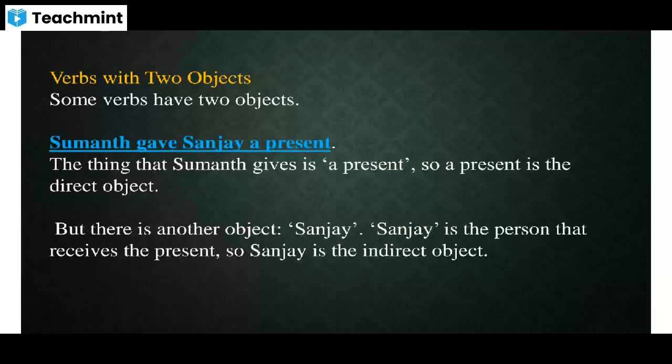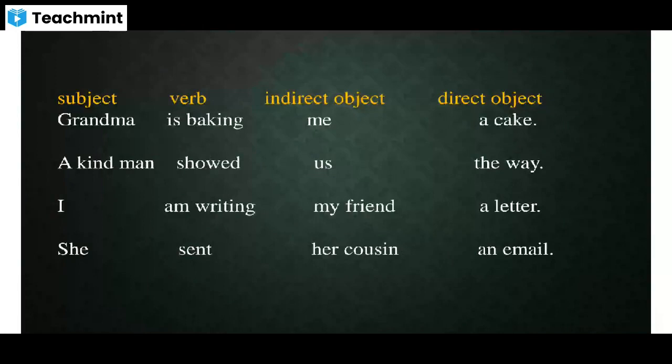Okay. So here in this example, Anagha, we have two objects. Sumant is subject, as you said, and gave is the verb, which is very clear here. There is no auxiliary verb at all. Gave is the main verb. And Sumant gave what? He gave a present. That means a present is the direct object and Sanjay is receiving the present. That's why Sanjay is the indirect object. Okay, so here we find subject, verb, direct object, and indirect object.